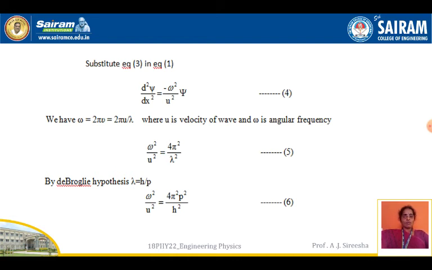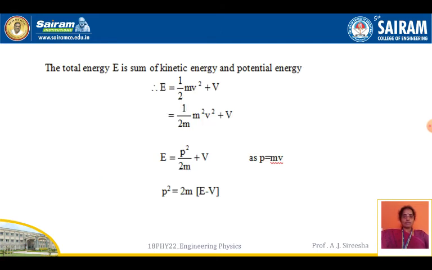Now what is the de Broglie hypothesis? As I said at the start of the session, everything deals with de Broglie's hypothesis, Heisenberg's uncertainty principle, the probability function and the wave function ψ. With de Broglie's hypothesis, λ = h/p, so instead of λ you write h/p. Substituting λ = h/p in equation 5, you get ω²/u² = 4π²p²/h². This is equation 6.